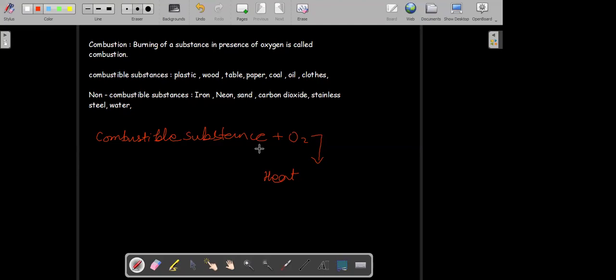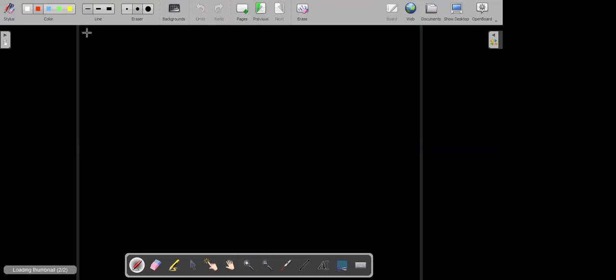The substances which can be burnt are used for combustion. The substances which can be burnt are used as fuels. So we use these substances as fuels. Can anyone tell me what are fuels? Petrol and diesel. Sir, a fuel is the substance which is burning, reacting with oxygen.